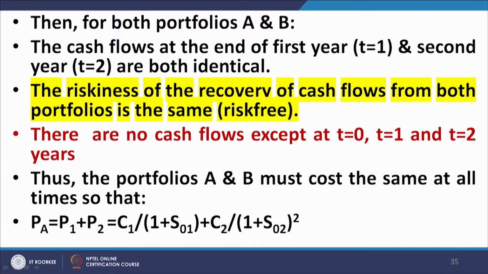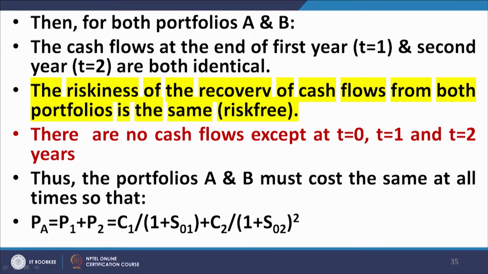Therefore, the portfolios A and B must cost the same at all times, because their maturity cash flows are identical and certain, there is no risk embedded in either portfolio A or portfolio B. Therefore, they are identical in terms of the risk profile and in terms of the magnitude of the cash flows, and therefore, the cost of portfolio A must be equal to the cost of portfolio B, and that gives us this fundamental equation for the intrinsic value of a bond: PA is equal to P1 plus P2.